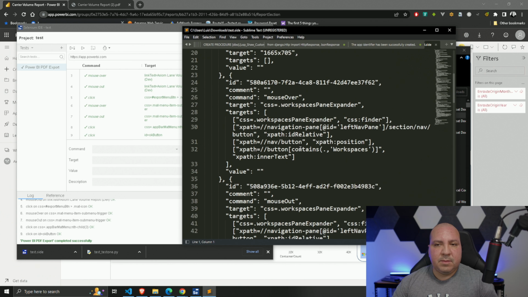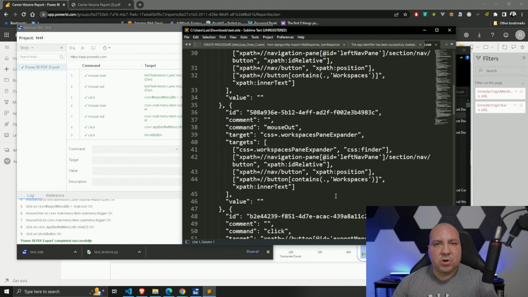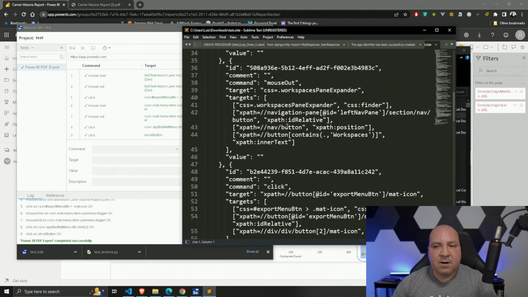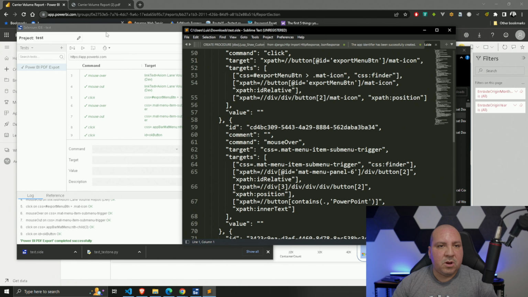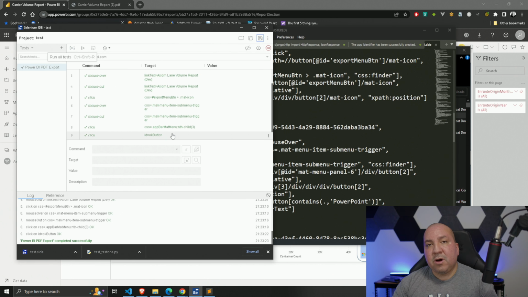So if we wanted to share this with other people, your colleagues, like, hey, here's my Selenium test script, literally it's a JSON file that has all the steps and everything. They could just load it up and run it on their side. But what I'm speaking about is more from an automation standpoint. If you're trying to automate it, that would be your option. Option one would be